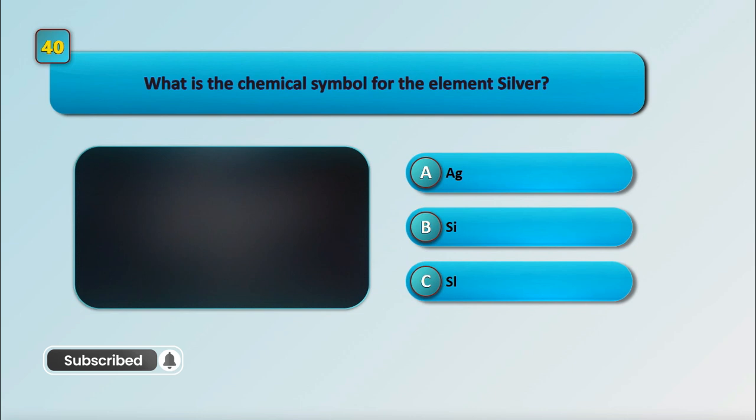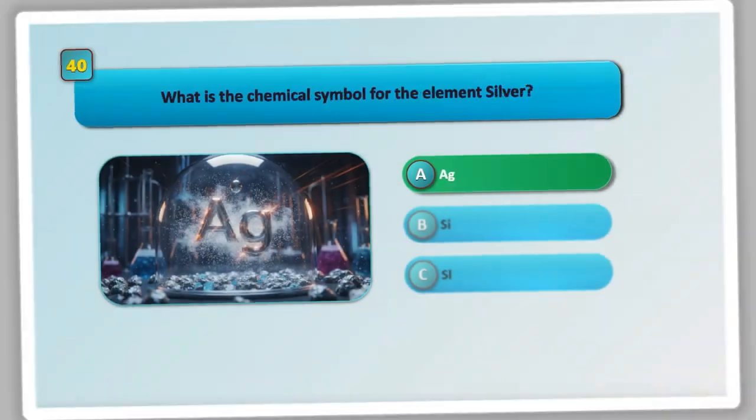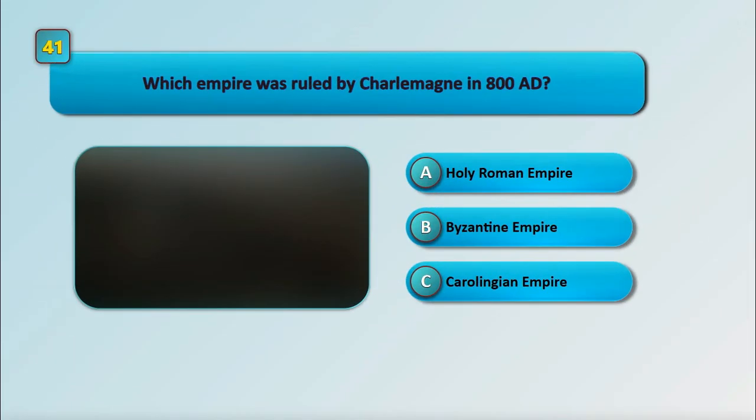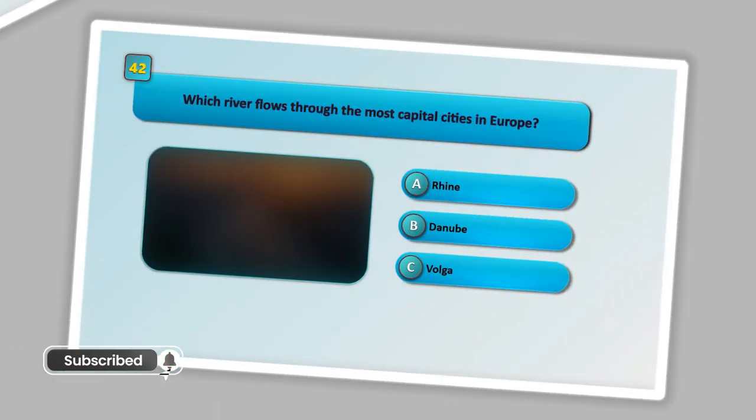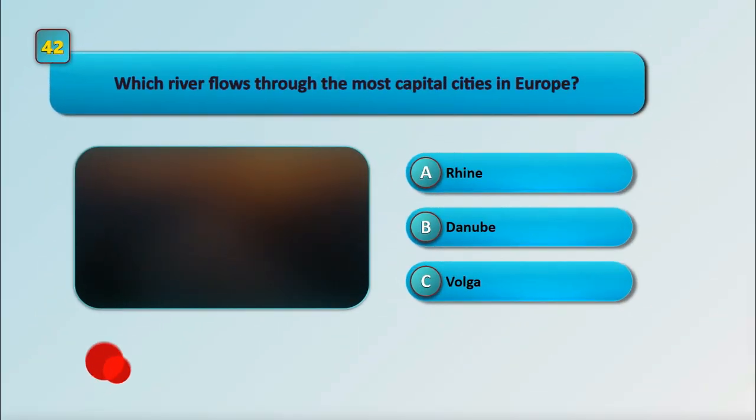What is the chemical symbol for the element silver? Which empire was ruled by Charlemagne in 800 AD? Which river flows through the most capital cities in Europe?